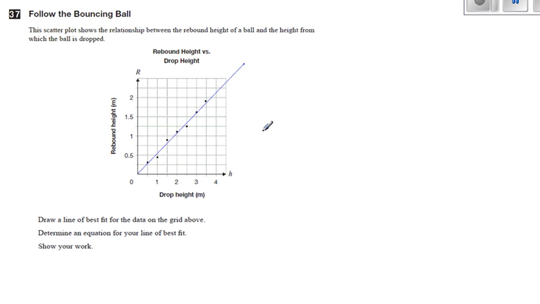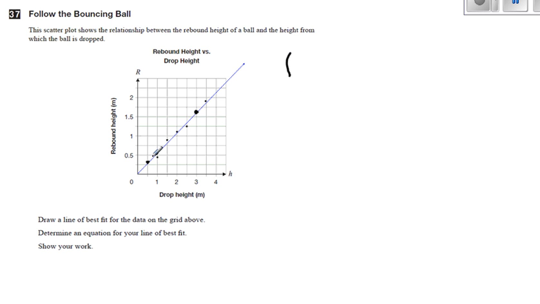To find the equation of the line of best fit, well, to find the equation of any line, you need 2 points. So I'm going to take 2 points, and I'm going to be doing some approximation, but I'll see how good I can get. So this point here is on the line, and this point's on the line. So where are these points?